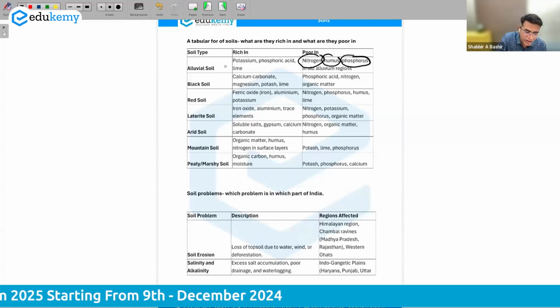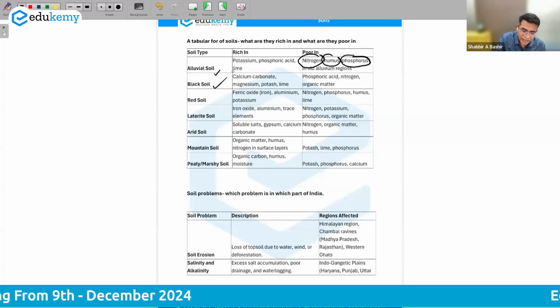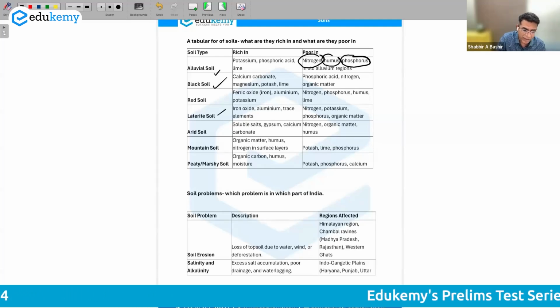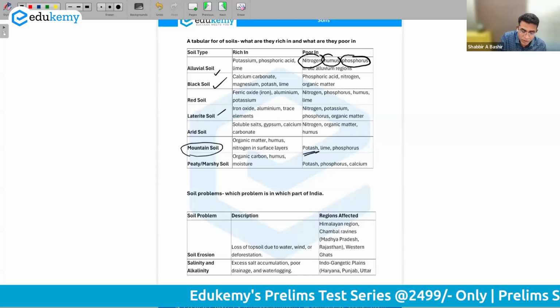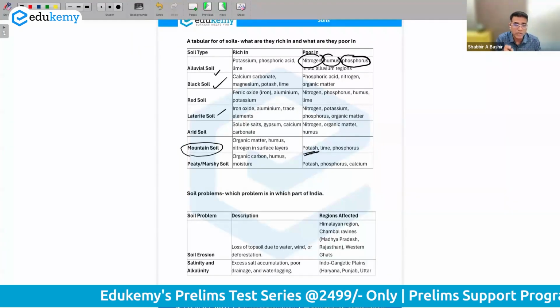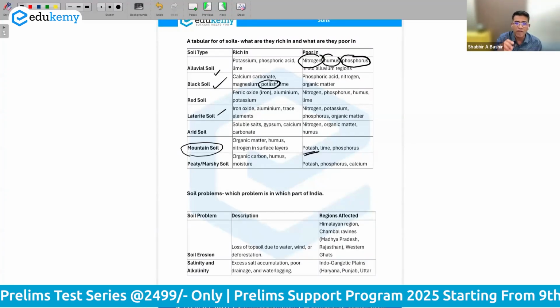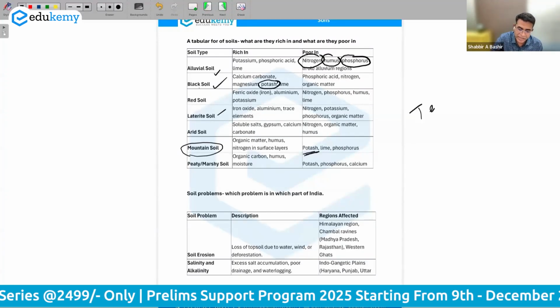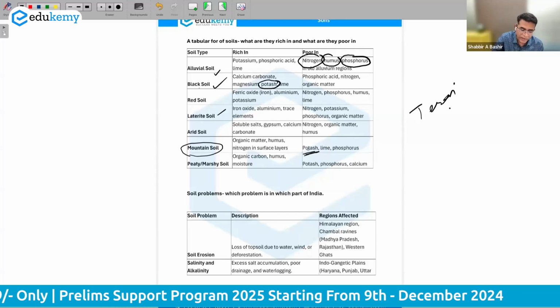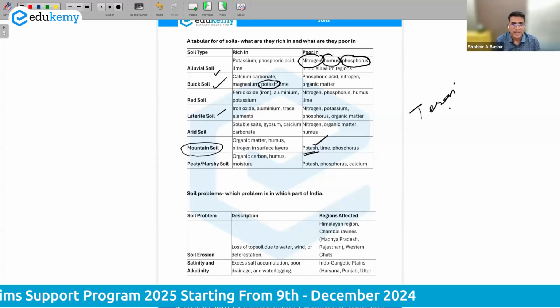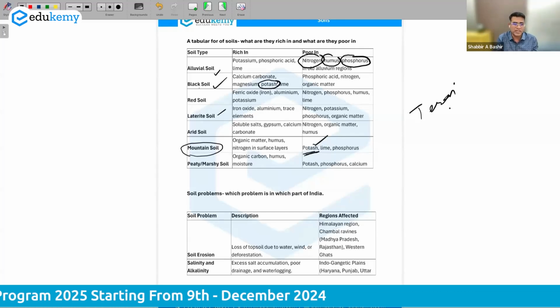So whether it is alluvial soil, black soil, red soil, or laterite soils, all of them. The mountain soils are one exception where they have some amount of potash. In fact, potash is also decent in the black soils. Plus, the soils called terrai soils also have a decent amount of potash. Okay, so these are essay compilations.